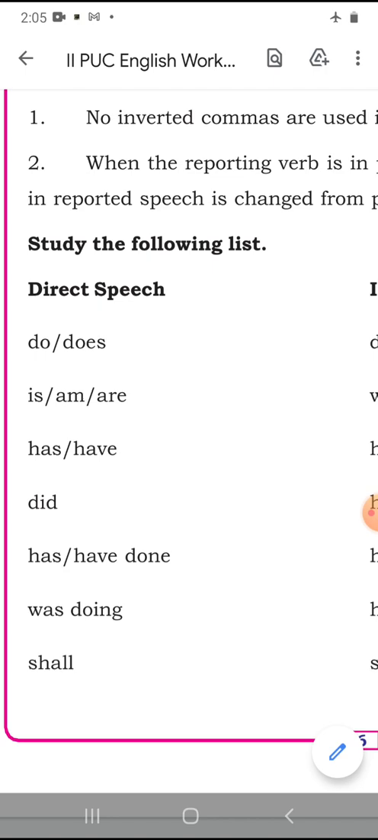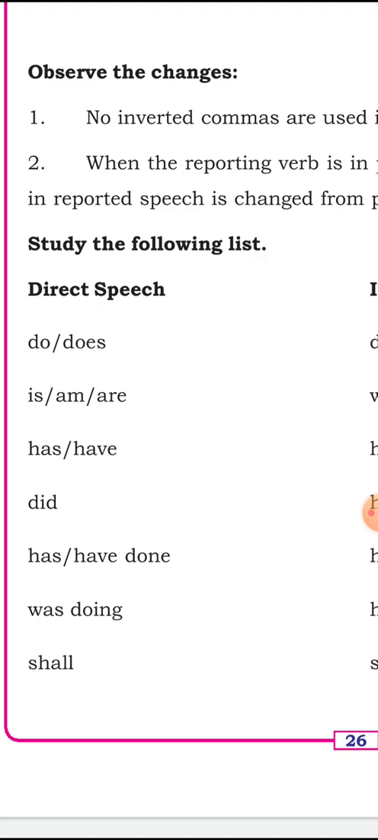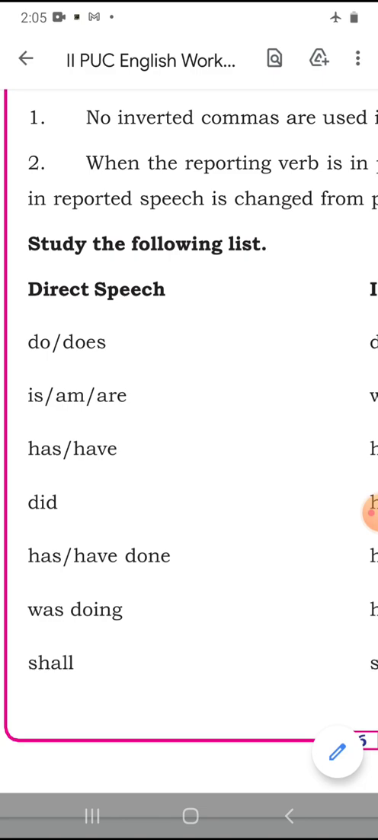Further, as I read this, or as students read on their own, I'm quite sure it is a difficult point for some of the students. I don't say that all students find this aspect difficult. So, keeping in mind the students who find this point difficult, I tell you to go through this particular list, and even the students who have understood can also go through this list.